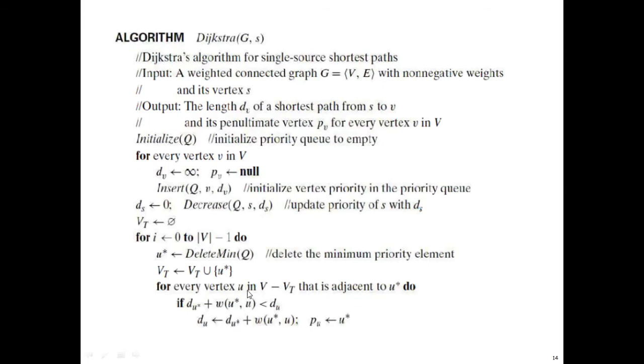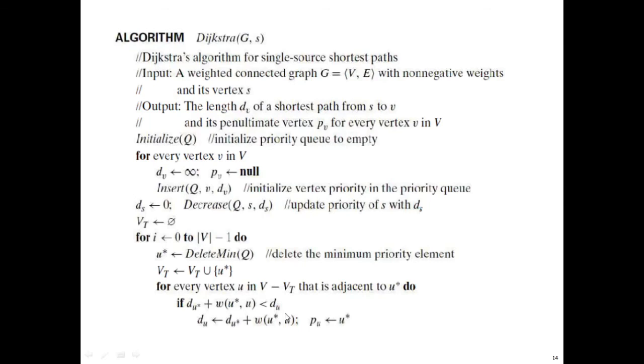For every vertex u in V minus VT: V minus VT means all other vertices, represented by u. V is the whole vertex set, VT is the processed vertex set. So for all the vertices not processed till now, that are also adjacent to u star. One more condition is there, it should be adjacent to u star.